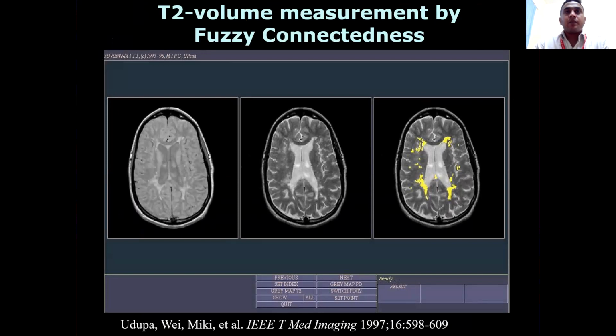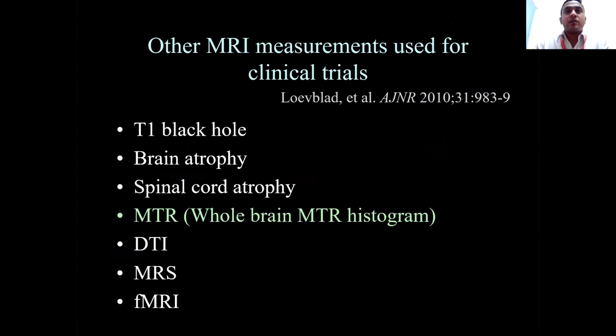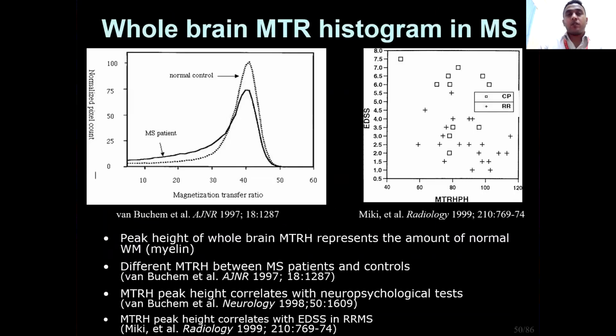And again, T2 volume measurement by fuzzy connections. These are the new software that are helping in the diagnosis, but not very extensively used in very developed countries. Other MRI measurements used for clinical trials are T1 black hole, brain atrophy, spinal cord atrophy, whole brain MTR histogram, tractography, spectroscopy, functional MRI. So all these also will play a very important role.